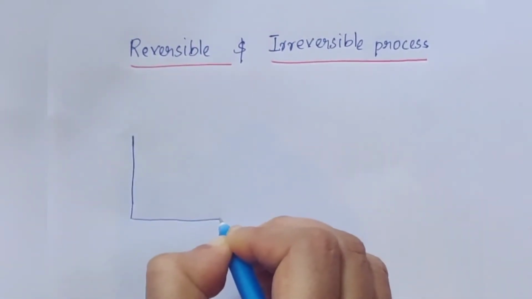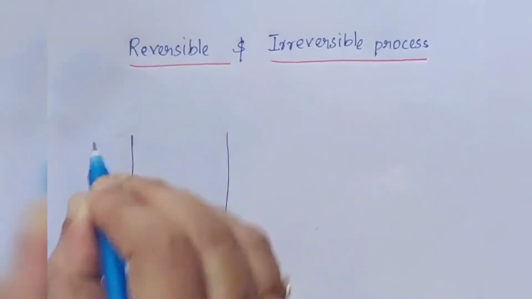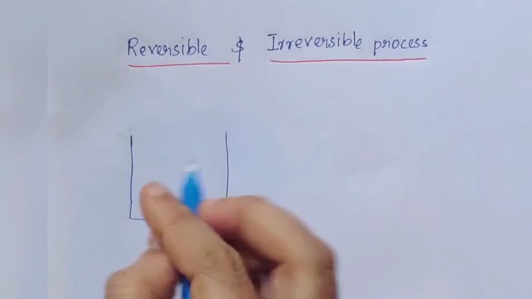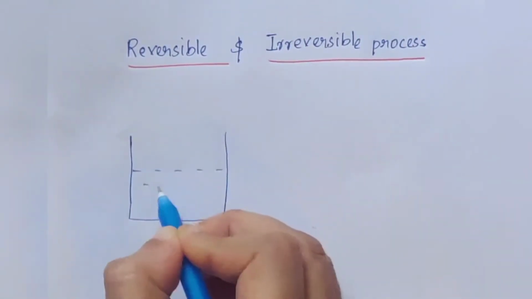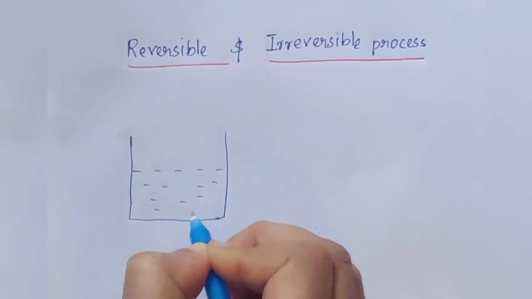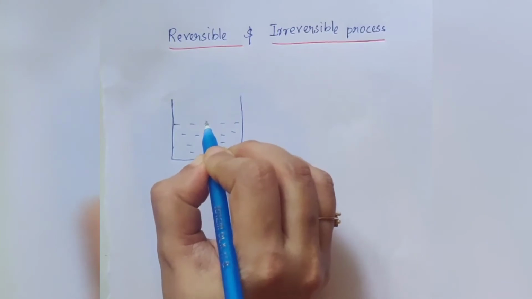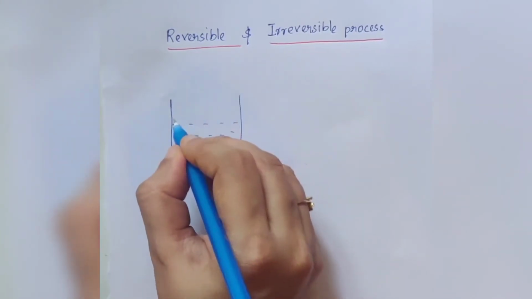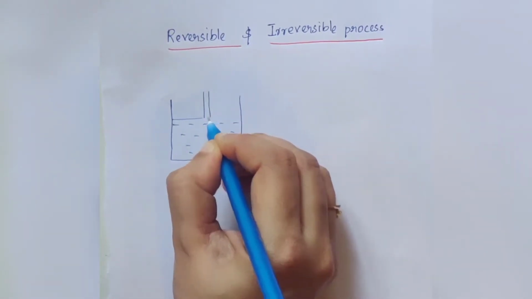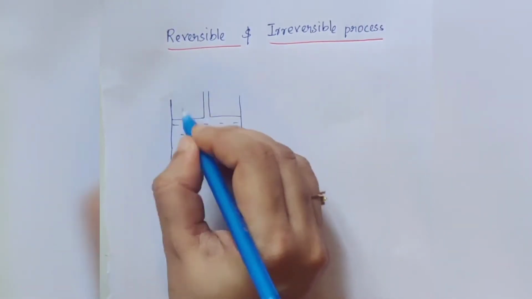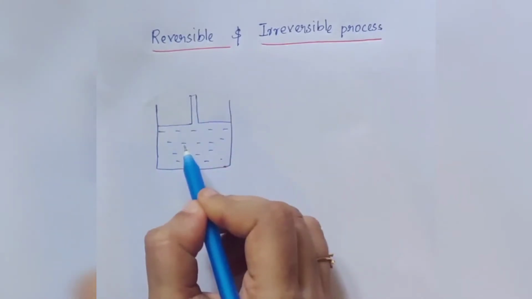Isothermal expansion of gas. Consider a cylinder filled with gas, and it is fitted with a frictionless and weightless piston.